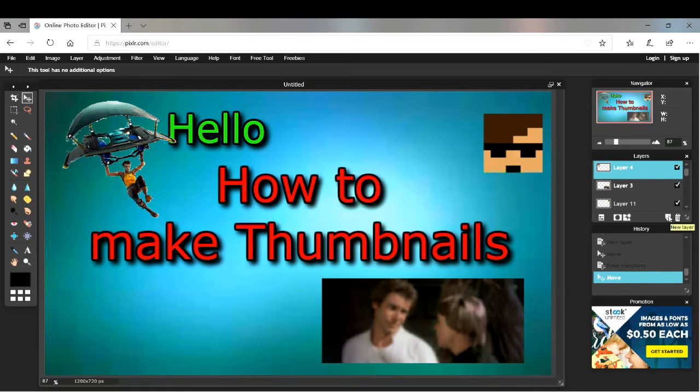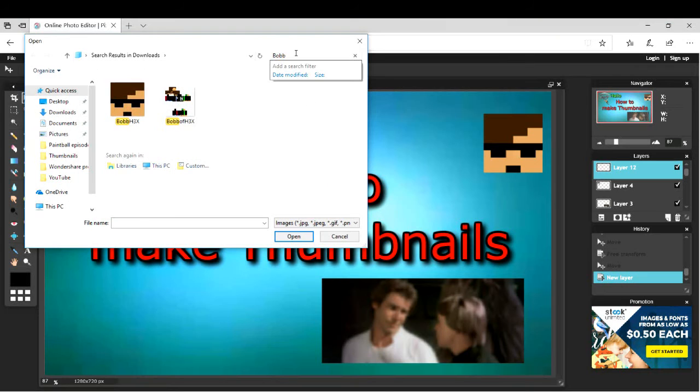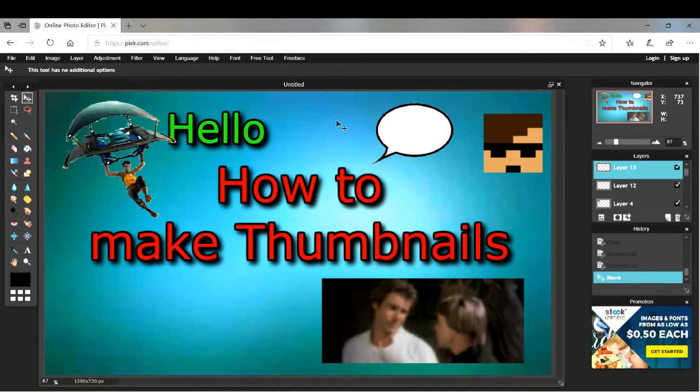Let's click on New Layer, make a new layer. Layer, Open Images Layer. Place a little bit of text. Get a text bubble. Boom, there. Click the magic wand. Click that. Delete. Then deselect your last one to get rid of that magic wand mode.